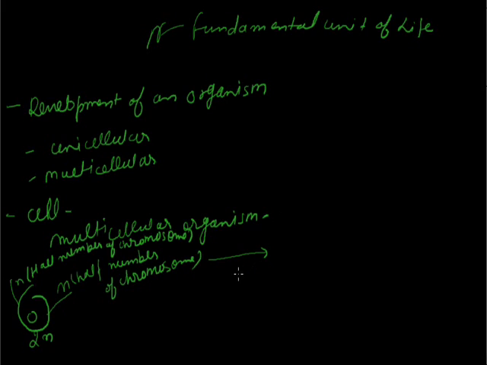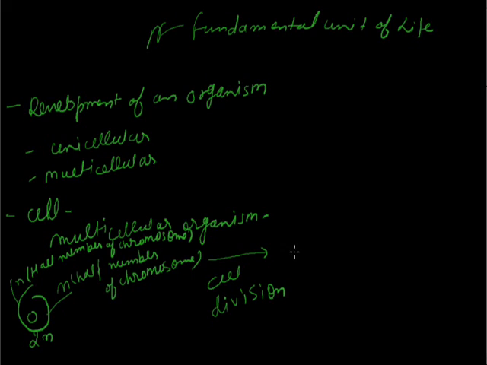This cell, after the process of cell division, which is a simple process to produce cells, meaning a process by which a cell can produce its same kind of cell, we all know about cell division.